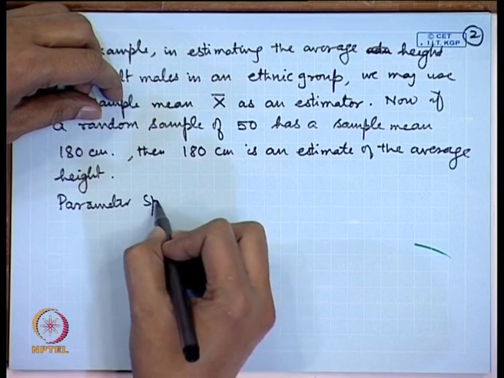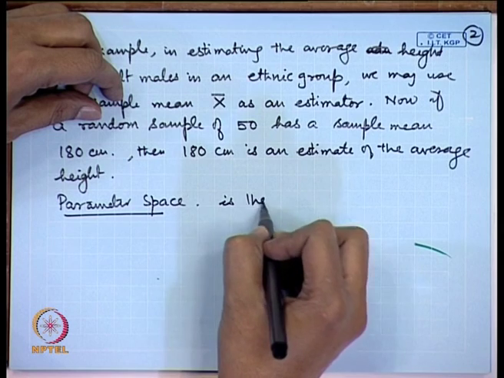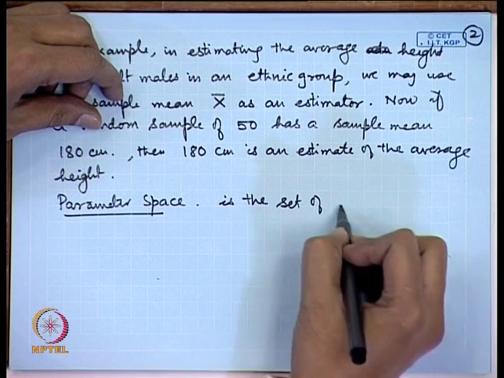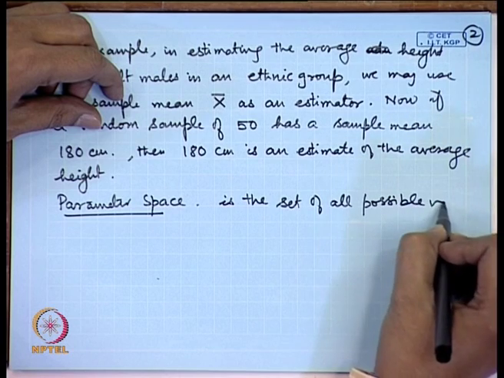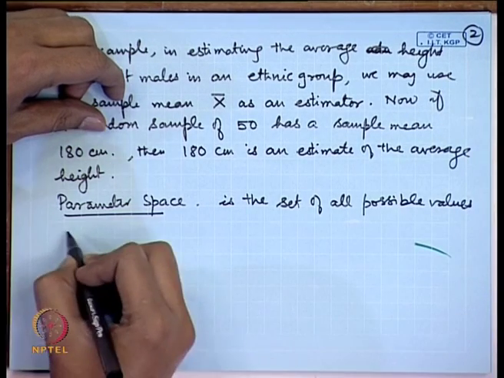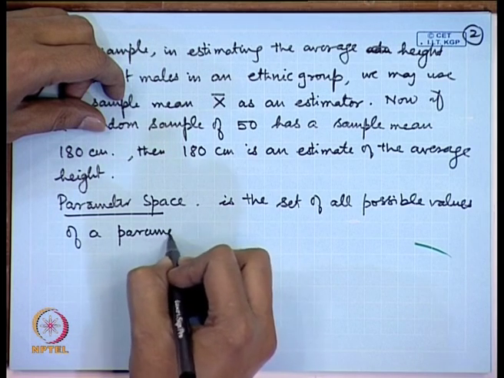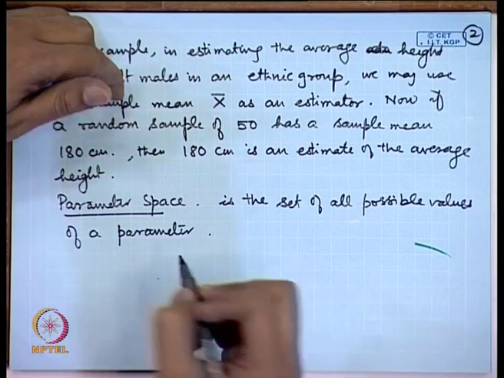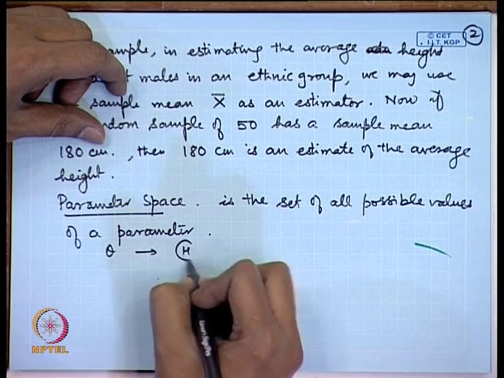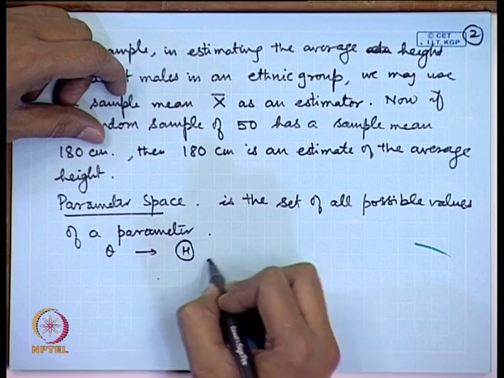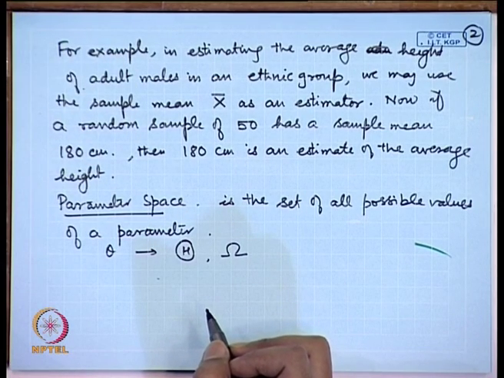So, a parameter space is the set of all possible values of a parameter. If I use the parameter theta, then the space we can denote by capital Theta or Omega, etc. These are the usual notations.